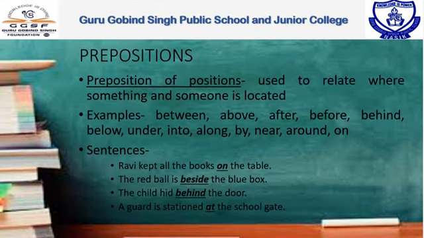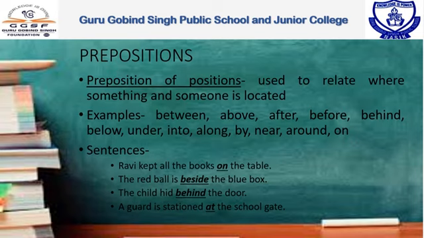Let us see the next category. Prepositions of position is used to relate where something and someone is located. Preposition of position show the relationship of place between the nouns to the other parts of a sentence. Examples: between, above, after, before, behind, below, under, into, along, by, near, around, on.